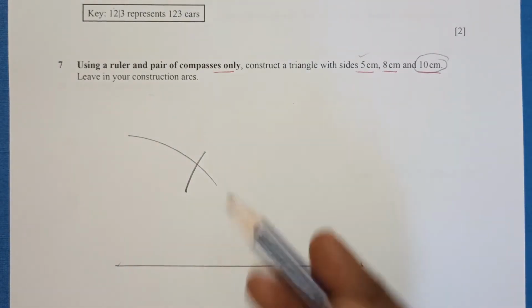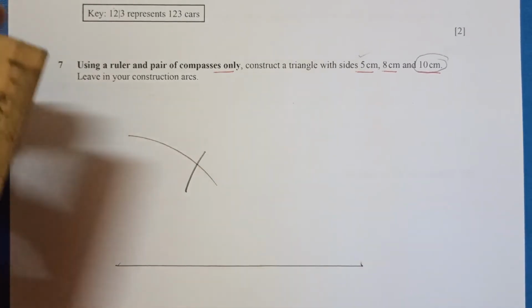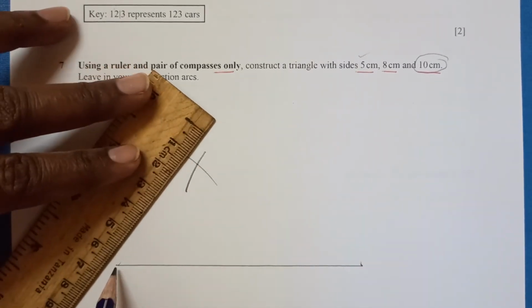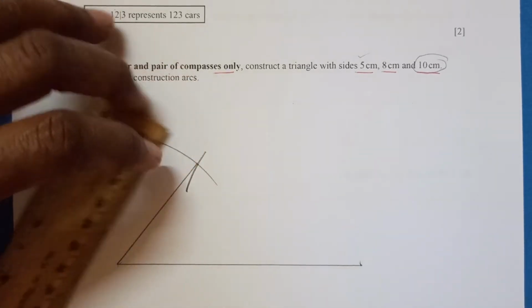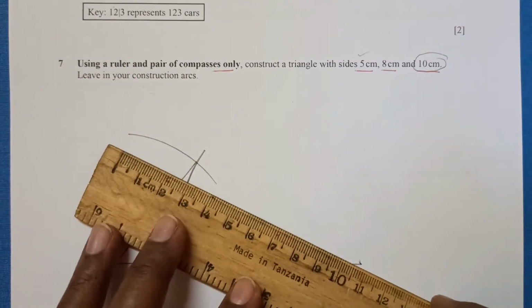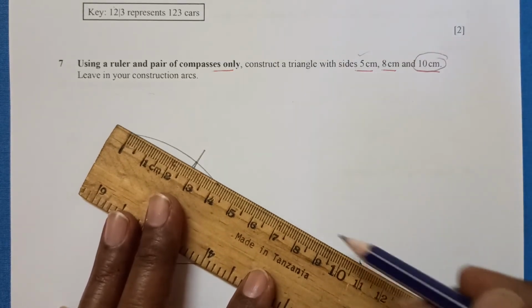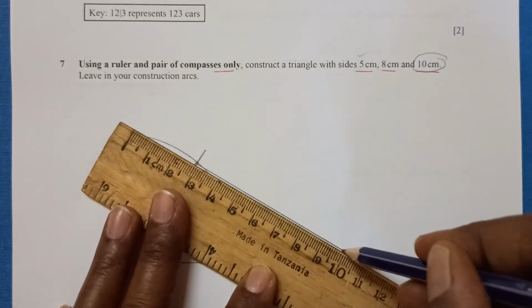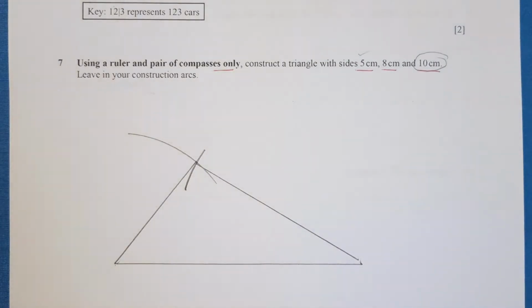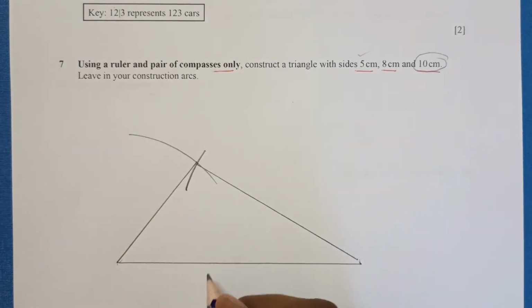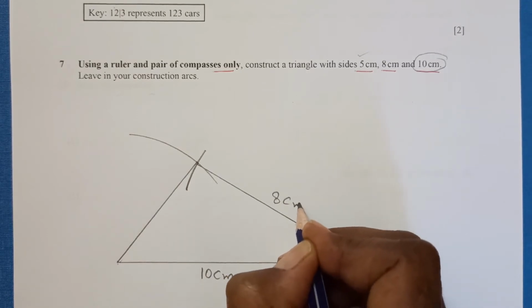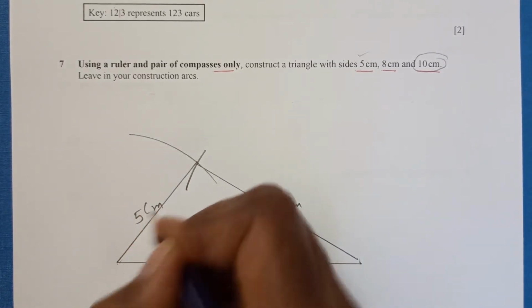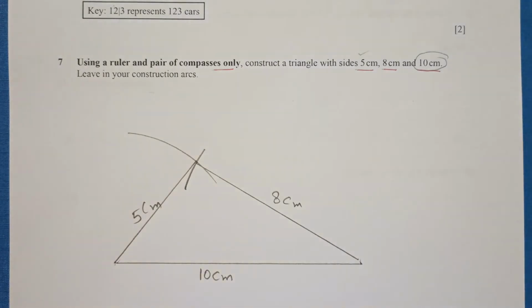So this is our point where we will join the lines of the base from here to this intersecting point. Like this. So now we can label it. So this was 10 centimeters, this is 8 centimeters, and this is 5 centimeters. So that's it for this question.